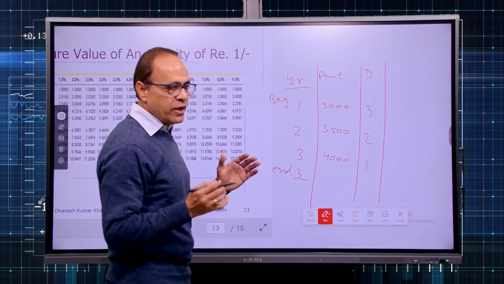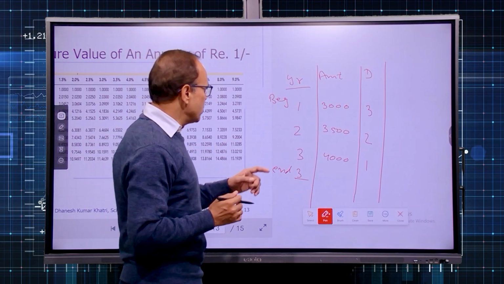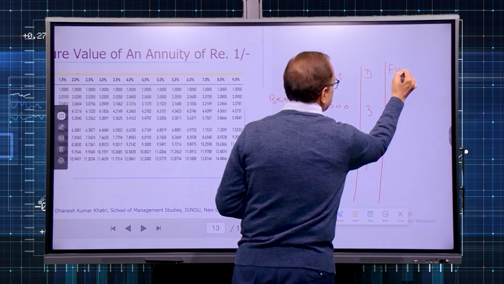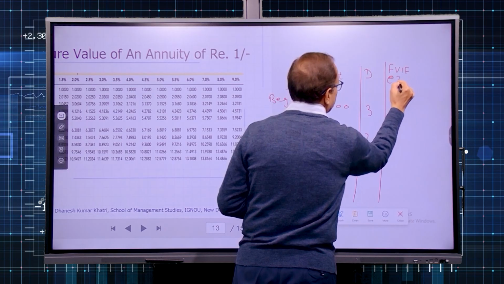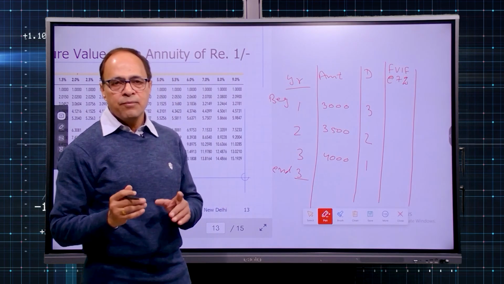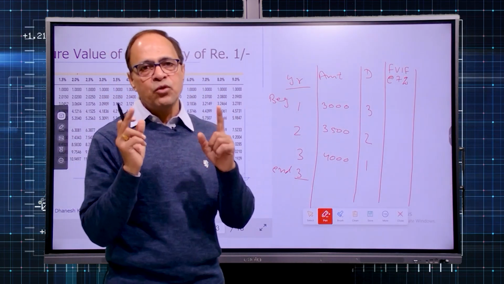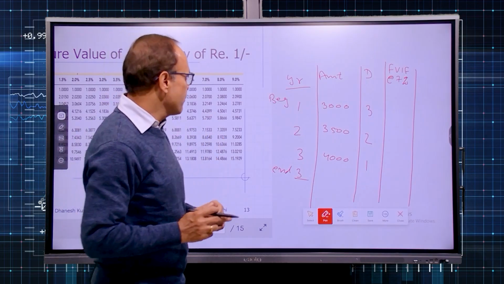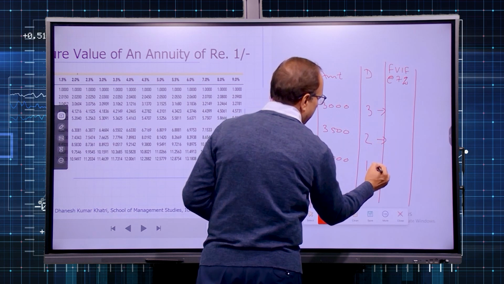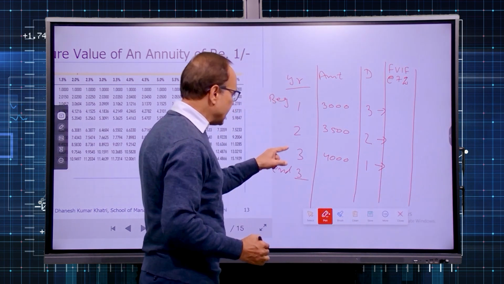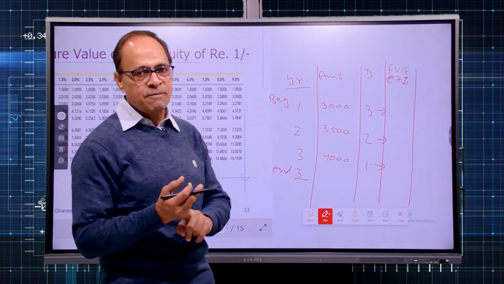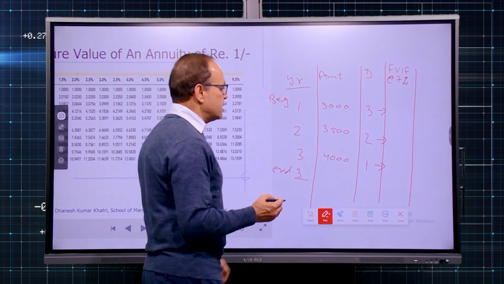It means if you are referring to the time value table, so you will go to the table and let us say rate of interest is again 7%. So FVIF at the rate of 7%. So while locating in the table, you will go to the simple table, that is future value of rupee 1, that is future value of lump sum amount. Find out the factor corresponding to third year, corresponding to second year, corresponding to first year. Because now last year money which you are depositing in the beginning of third year will also earn the interest. Therefore, last year money will earn interest for 1 year.